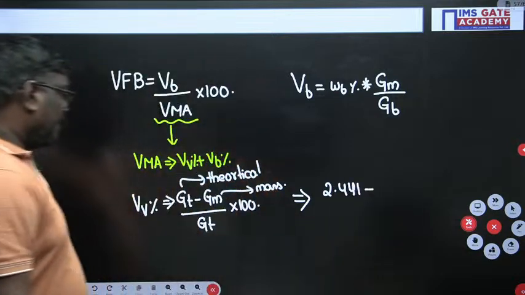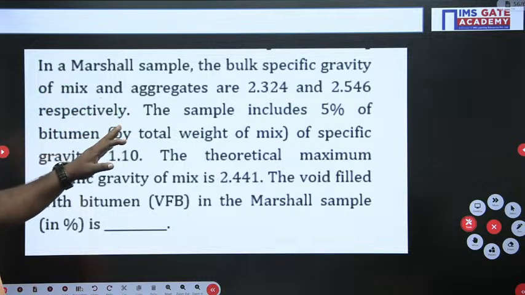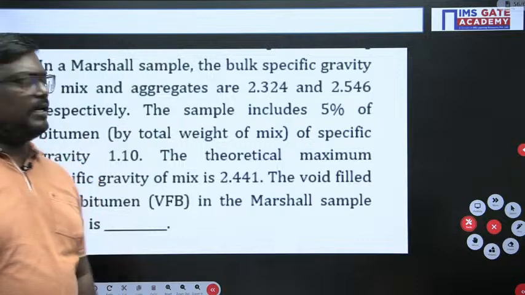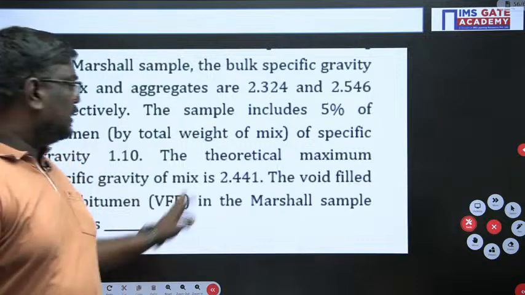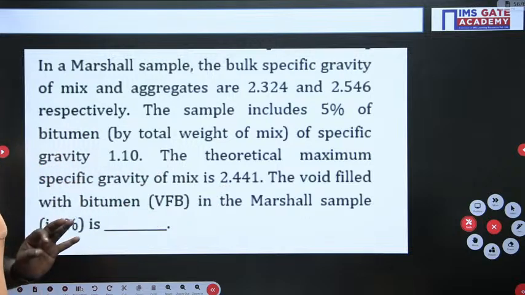Okay. And the mass specific gravity, now, in a Marshall, the bulk specific gravity of the mix and aggregates are given. What is the mass specific gravity? Can anyone tell me? Here the theoretical maximum specific gravity of the mix is 2.441.